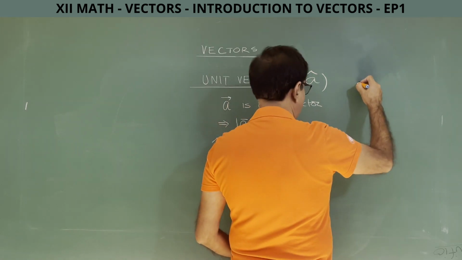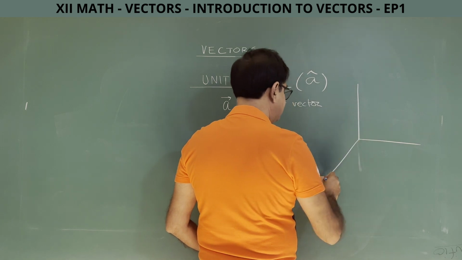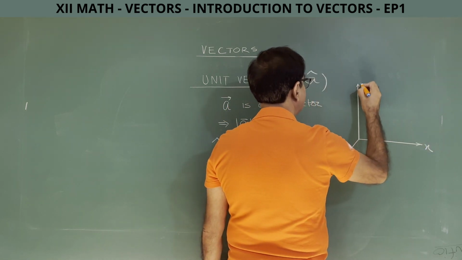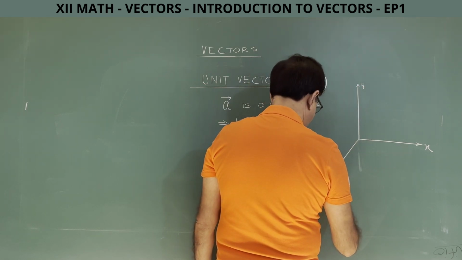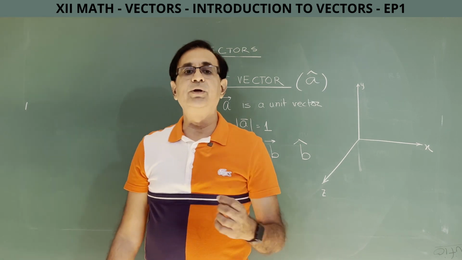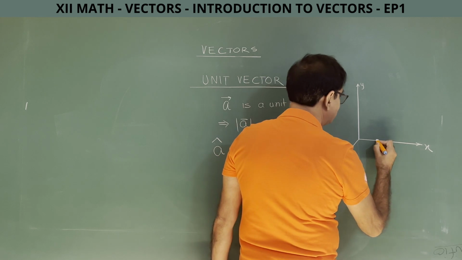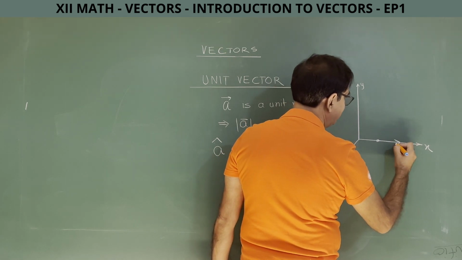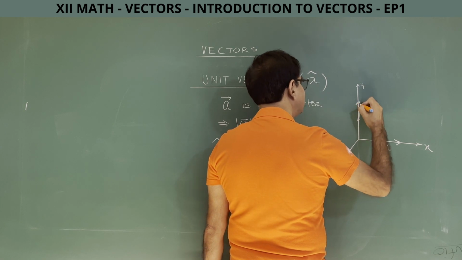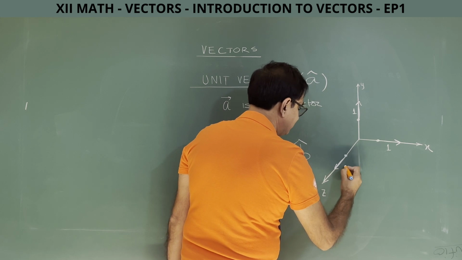Now, let me draw 3 axes, x axis, y axis and z axis. Now, let me consider 3 specific unit vectors: one along x axis, or I can also say parallel to x axis, magnitude 1; one along y axis, magnitude 1; and one along z axis, magnitude 1.